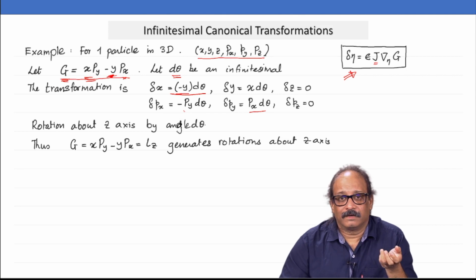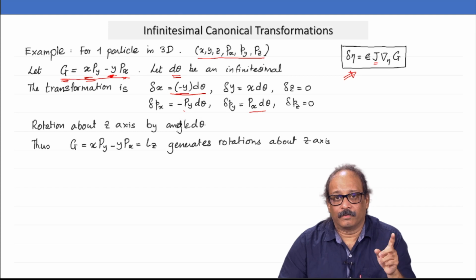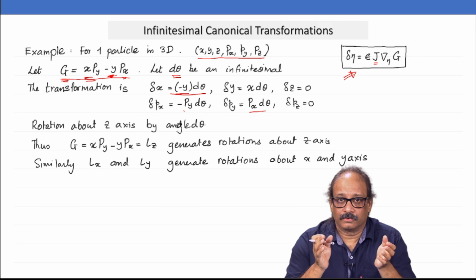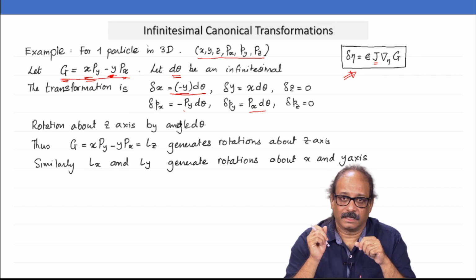What about L x and L y? L x would be the x component of the angular momentum, and they also would generate rotations about x axis and y axis respectively.